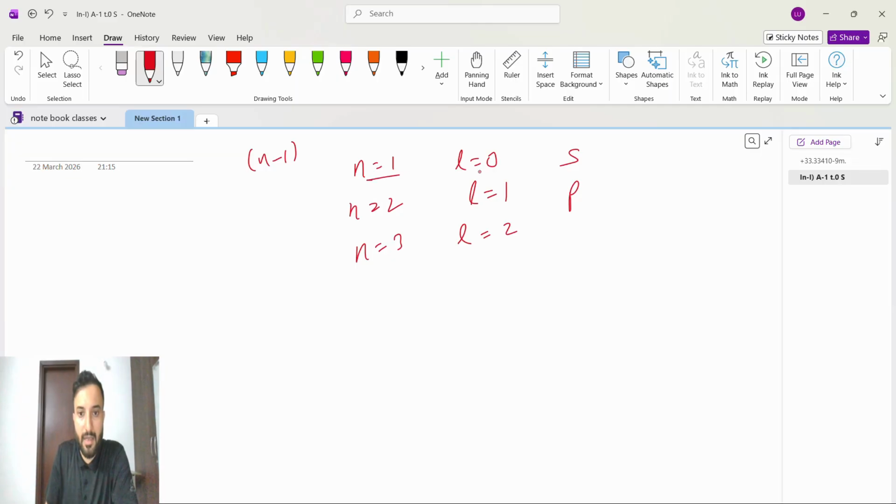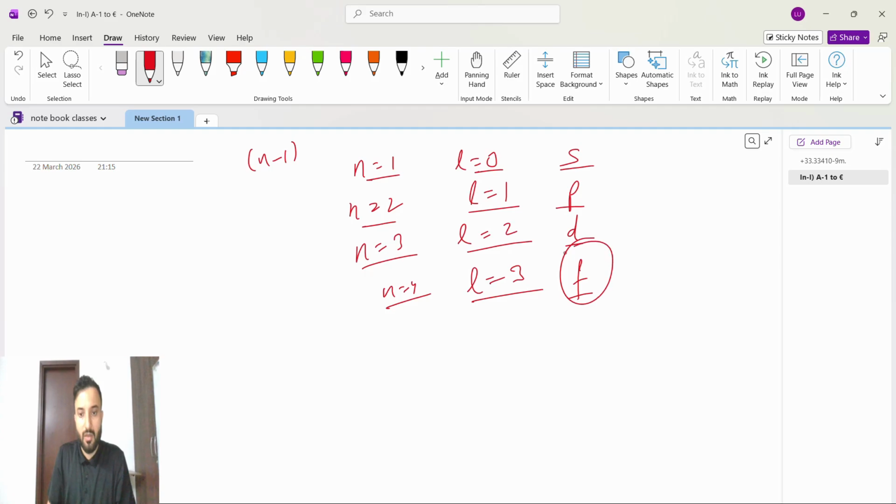n is 1, L will be 0, that is s subshell. n is 2, then we get L as 1 because n minus 1, 2 minus 1 is 1. That is p subshell. n is 3, L is 2, d subshell. n is 4, L is 3, f subshell. Guys, please don't memorize and go to the examination, because if you memorize, they will twist the question a little bit and you will be stuck. So guys, what you have to do is understand the concept.